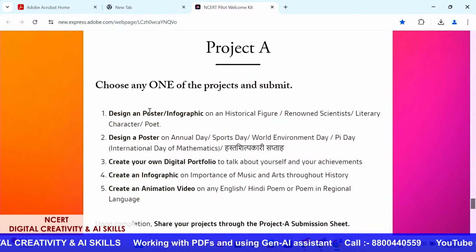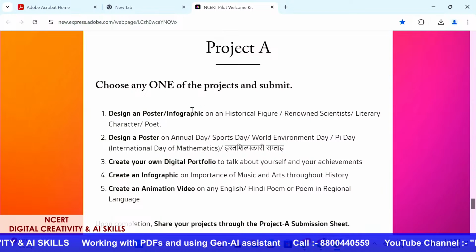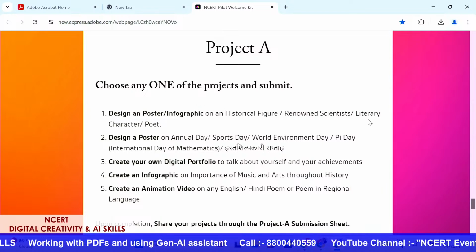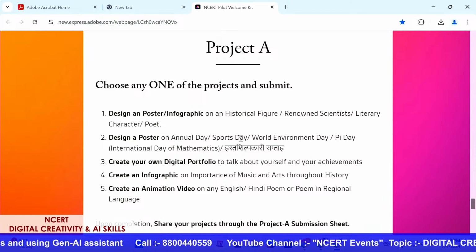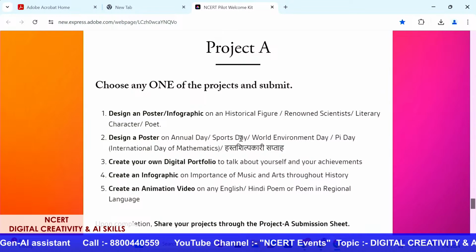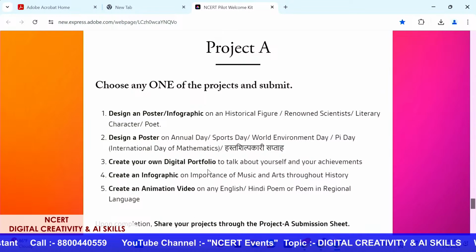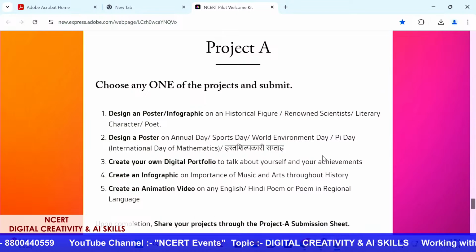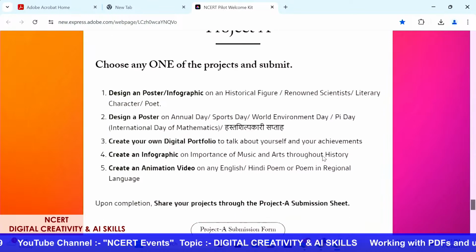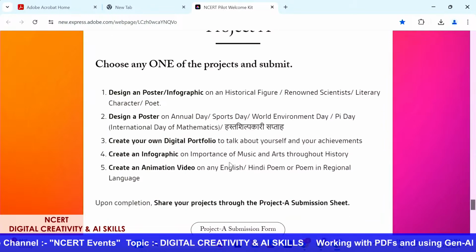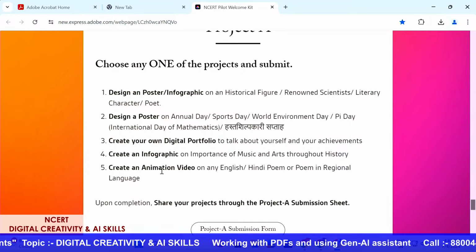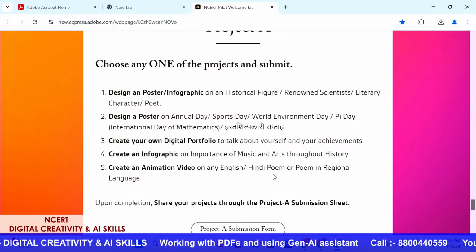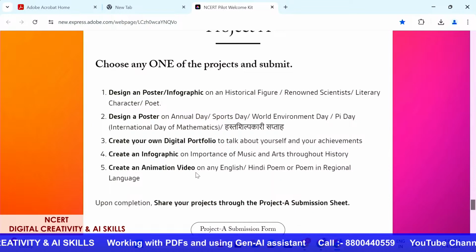The projects are: design a poster or an infographic on these particular topics, which are Annual Day, Sports Day, World Environment Day, Pi Day, etc. You can also create your own digital portfolio to talk about yourself and your achievements. You can create an infographic on the importance of music and arts throughout history. You can create an animation video on an English or Hindi poem, or a poem in any regional language.